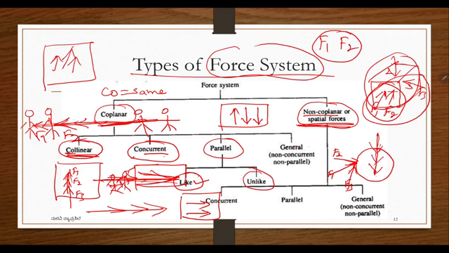Then in the general or non-coplanar case you will also have concurrent forces, parallel forces, and non-coplanar non-parallel forces. So these are the different types of force system, based on the line of action, the point of application and the plane on which it is acting. Coplanar, concurrent, these are the terms you need to understand.